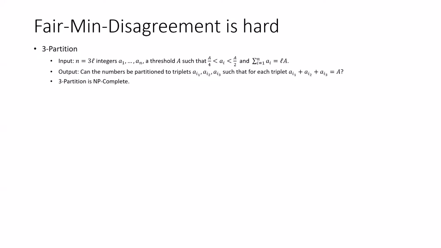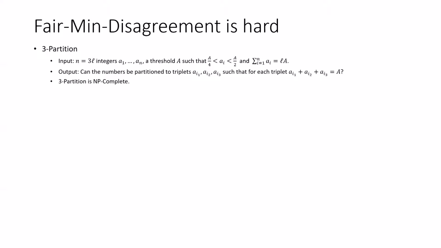Let's start with the first theorem and show that fair min disagreement is hard even for instances with two colors and a uniform ratio between the colors. To do that, we will create a reduction from three-partition to the problem of fair min disagreement. So let's first introduce the problem of three-partition.